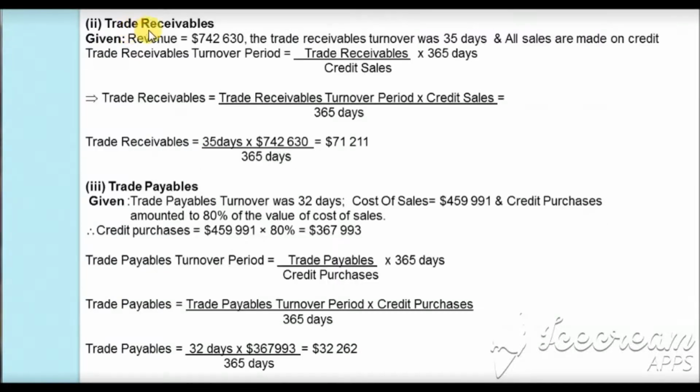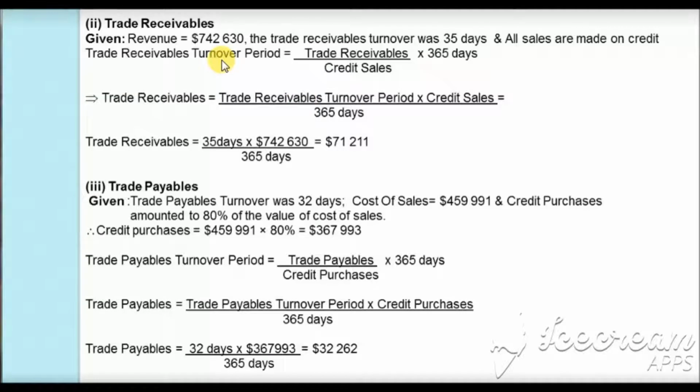Hence, the closing inventory will be $64,982. In the second bit, we have to calculate the trade receivable. For this, we have revenue which is $742,630, trade receivable turnover period which is 35 days, and all the sales are made on credit.